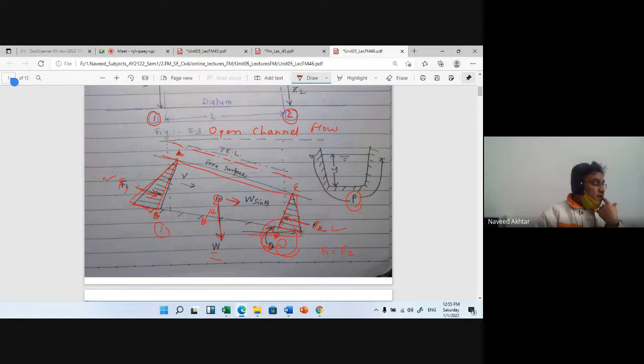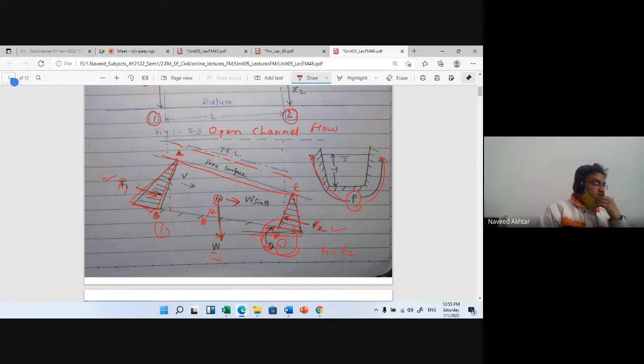Now the resistance to flow is exerted by the wetted surface of the channel. This wetted surface, that is P, is where the water is in contact with the boundary of the channel.